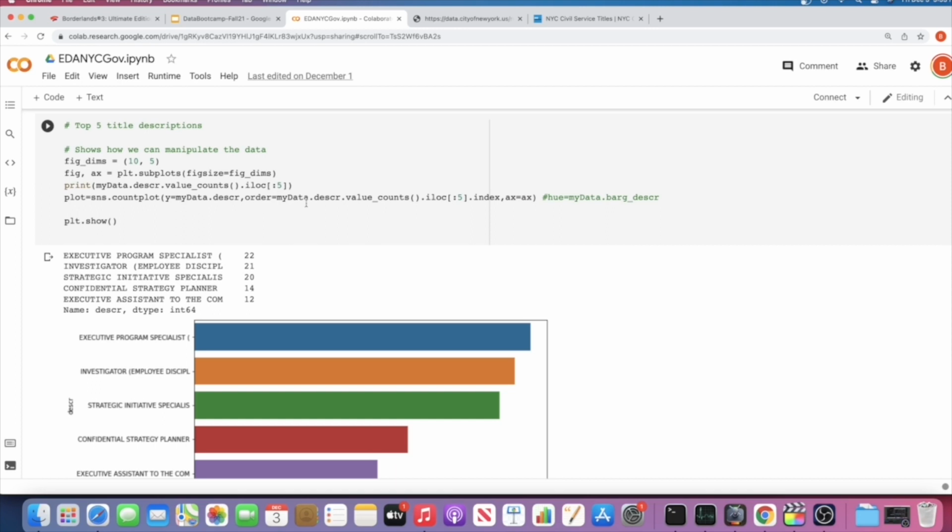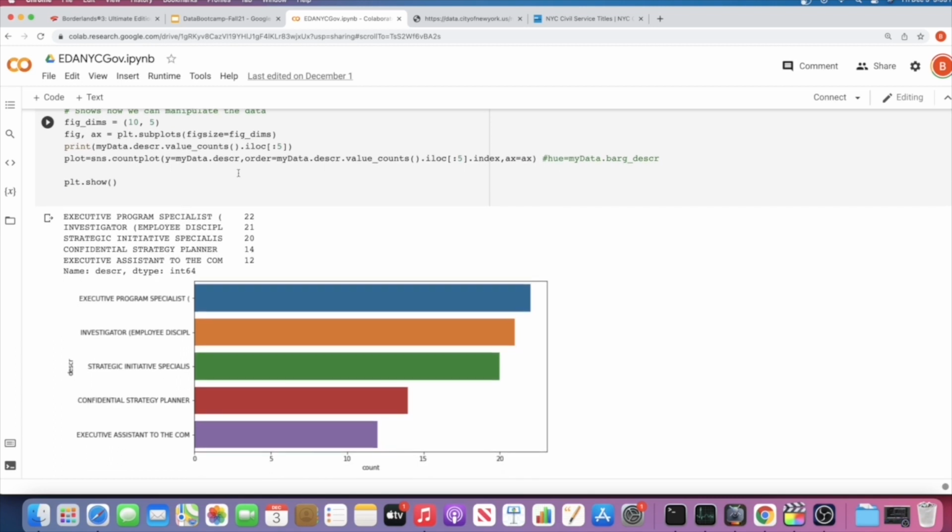Then I used a count plot to actually plot the rest of the data. My Y value, which is over here, is my actual description. I had the data ordered by the most populous, so the highest count goes on top, and I also only pulled the first 5 of those.